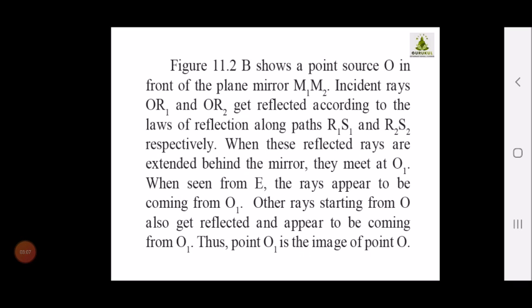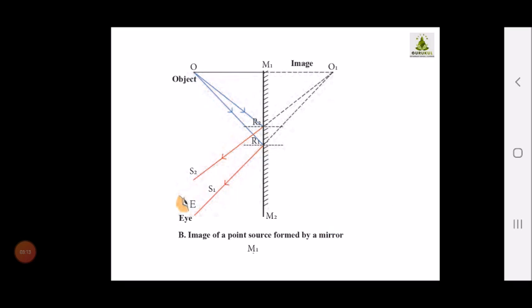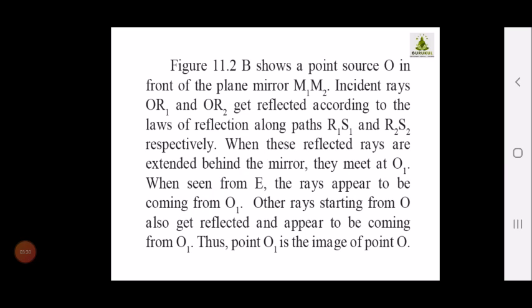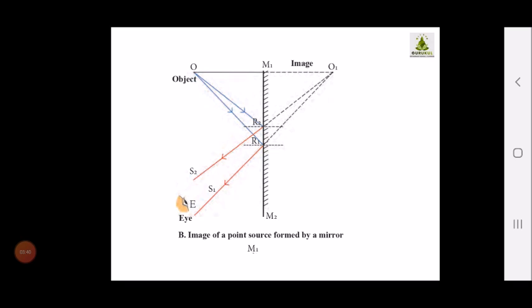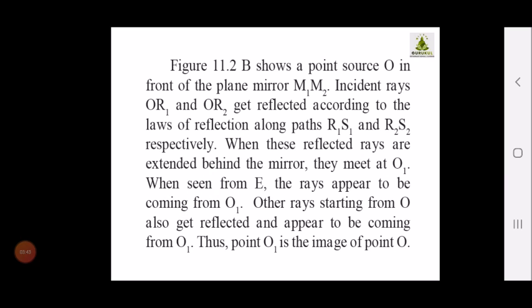Now when we see from E, the rays appear to be coming from O1. You are able to see this point E; E means the eye, here E is given as the symbol for eye. When we come to the point E, we feel that the rays are coming from the point O1, and other rays starting from O also get reflected and appear to be coming from O1. Hence the point O1 is known as the image of the point O.